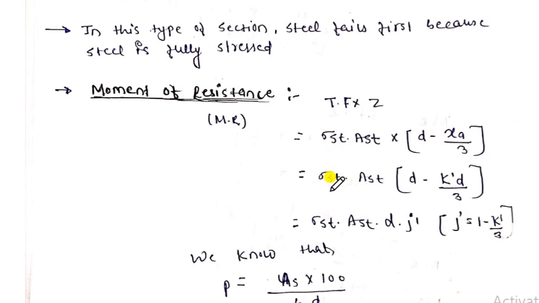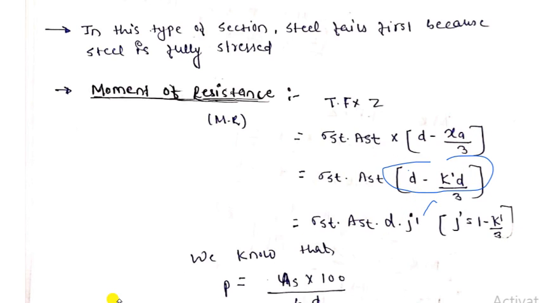So sigma st into Ast. Here x can be written as k dash into d. Here the notation I have given: the constant neutral axis is k dash into d. Again we will take d as common, so ultimately 1 minus k dash by 3. Here it is sigma st into Ast into d into j dash. Here I will write this whole term as j dash.